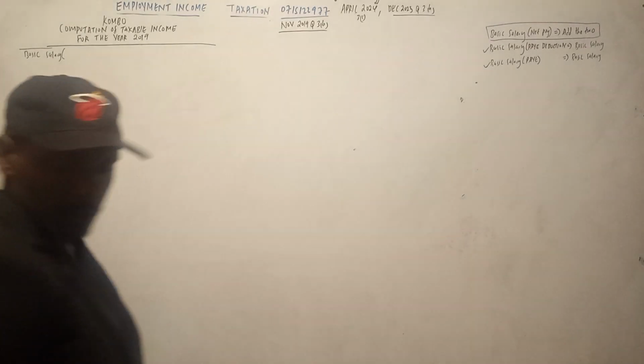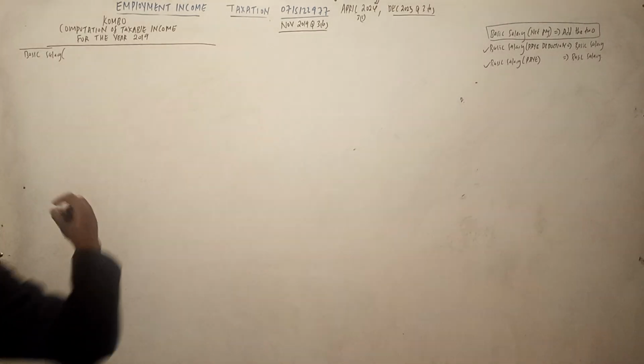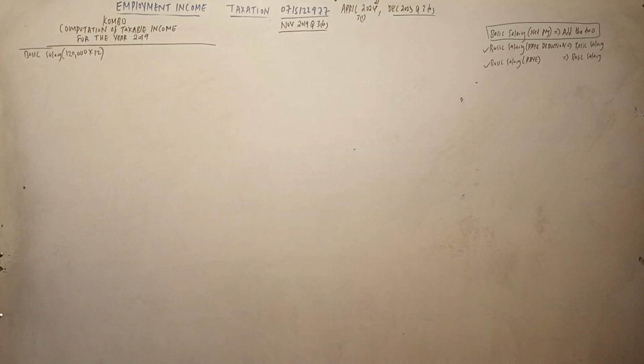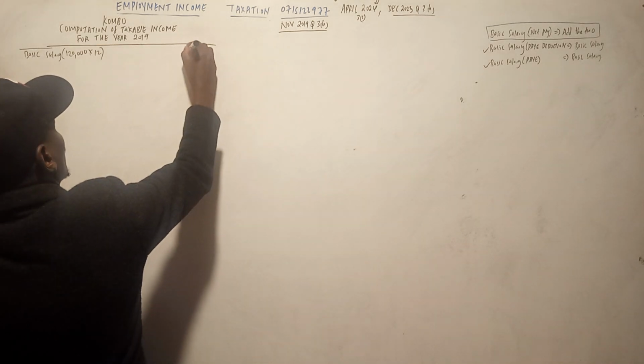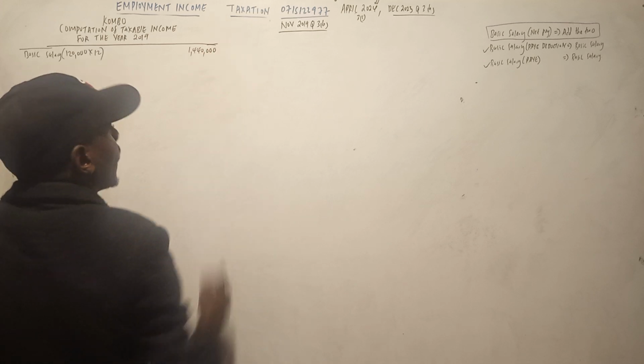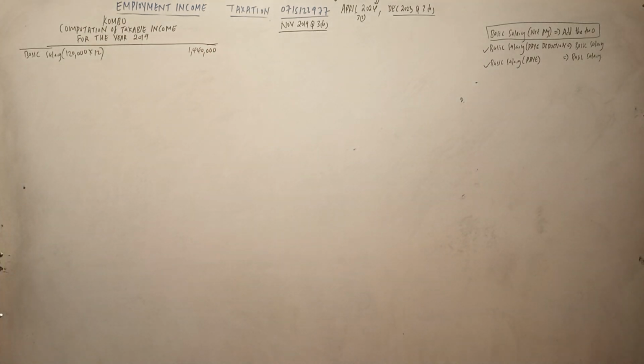So basic salary means it is direct, so 120,000 times 12. 120,000 times 12, so how much will it be? 1.44 million. That one is correct. So we are not going to include pay.